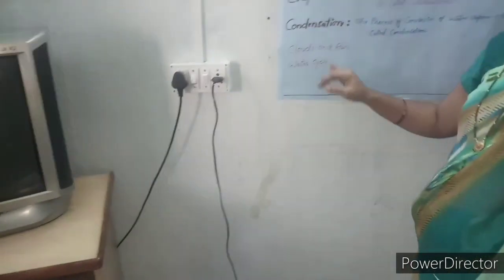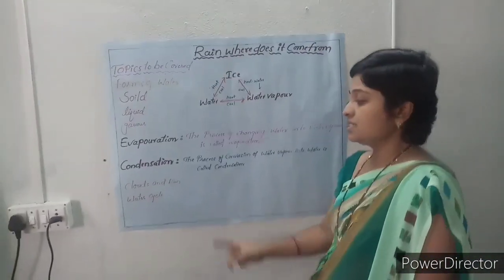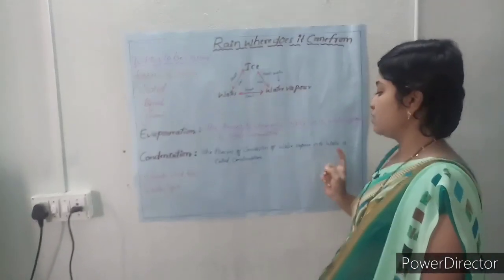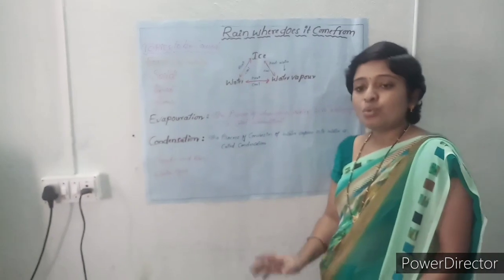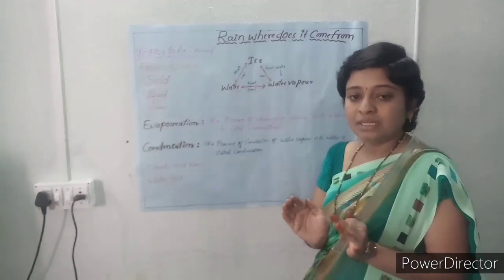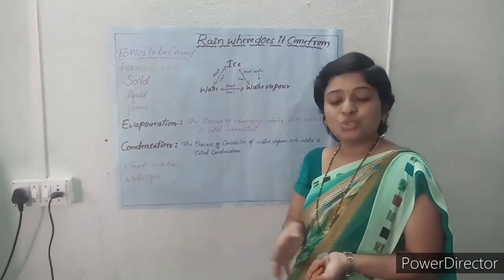Understood? And next, condensation. So what is condensation? The process of conversion of water vapor into water is called condensation. So we collect the water vapor, and when we cool the water vapor, it turns into water.